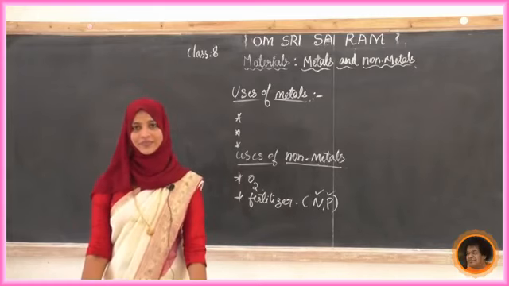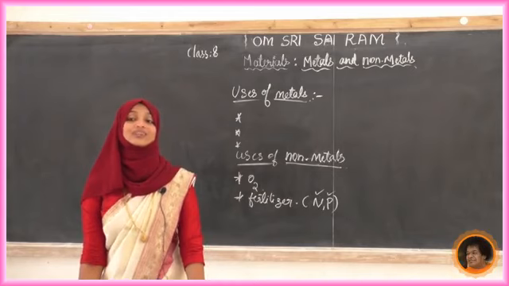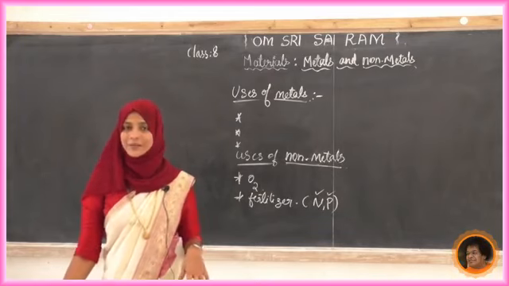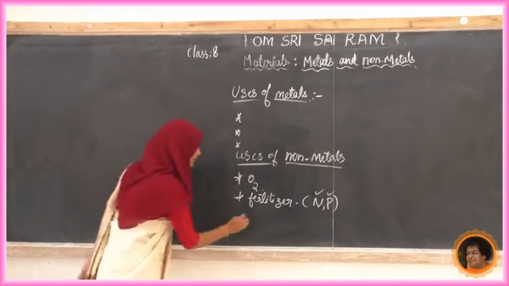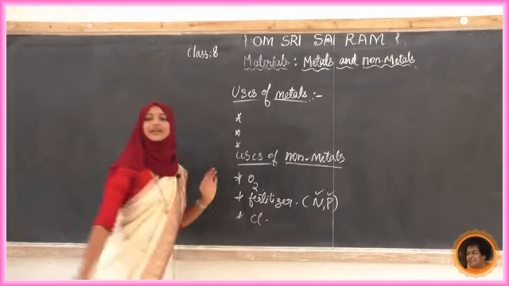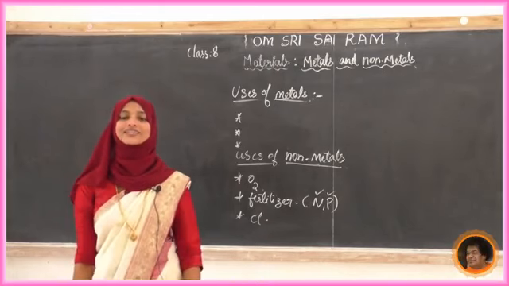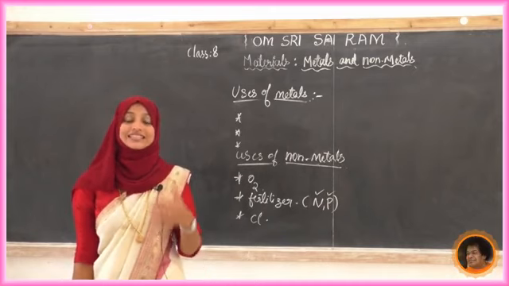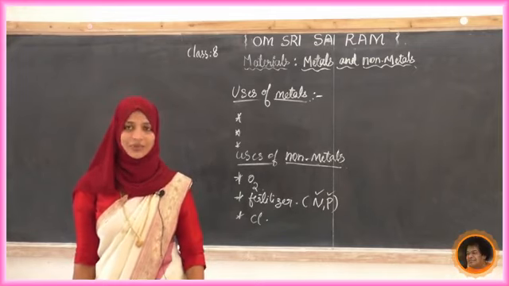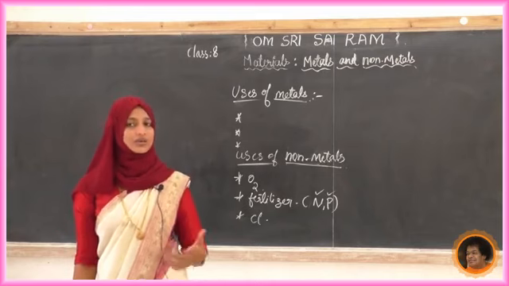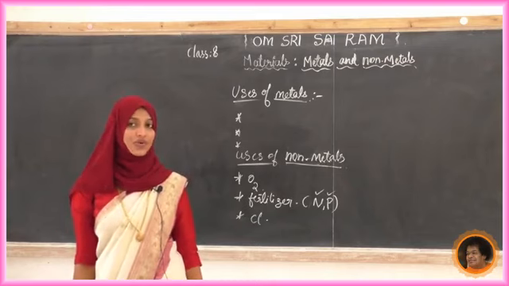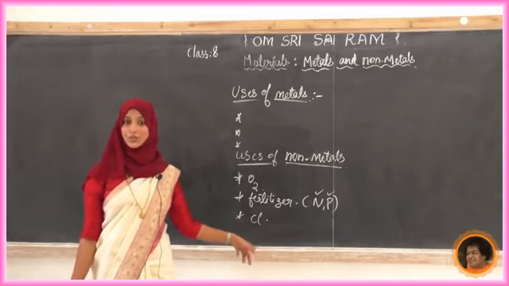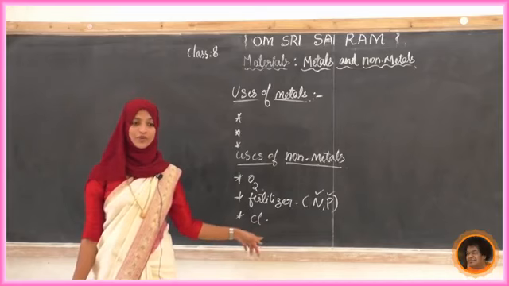Any other? Yes, we know about water purification. In that, which non-metal is used? That is chlorine. Chlorine is used in bleaching powder. In any water purification process, chlorine is present. So we are using that to purify our water. Chlorine is present in the water purifier, that is our bleaching powder.